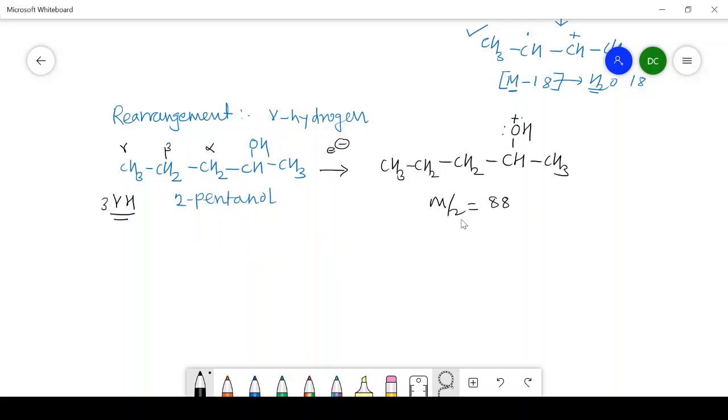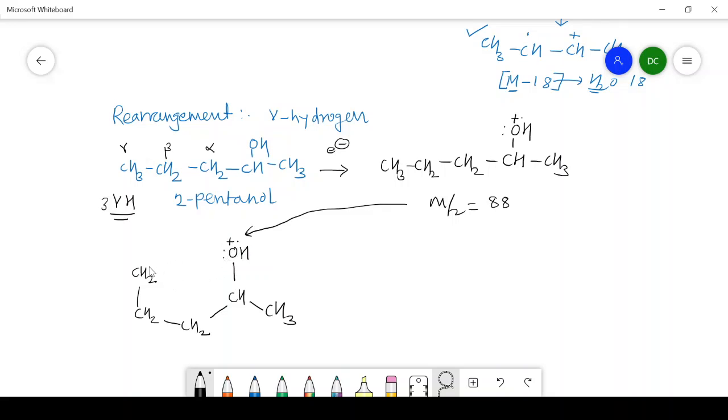Now, after ionization, we get the rearrangement of gamma hydrogen. For that purpose, we have to write this structure like this. I will write here only CH2, then here CH2, here also CH2, then I will write here CH and CH3, here OH, positive charge, then a single electron and a lone pair of electrons.